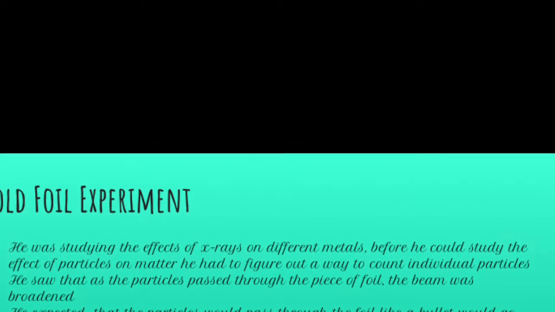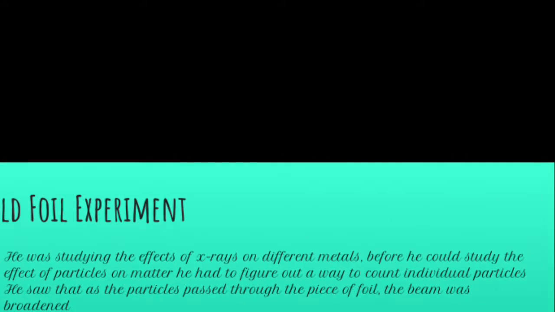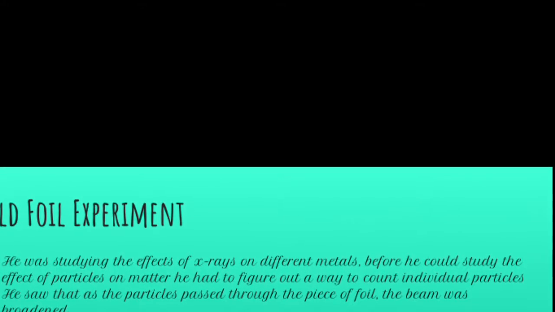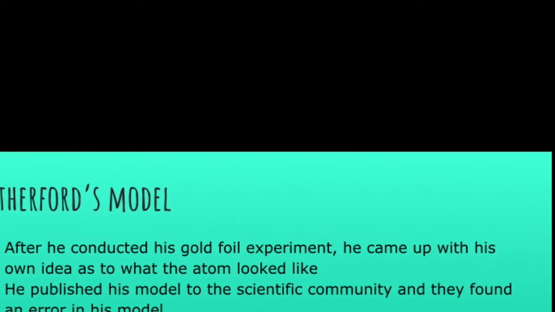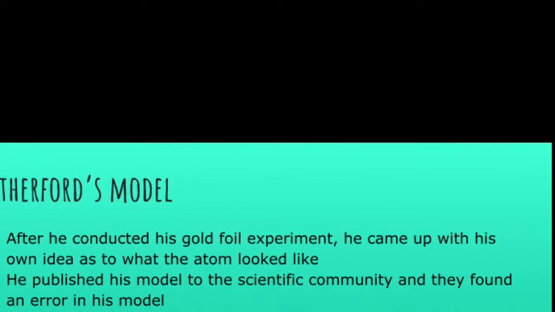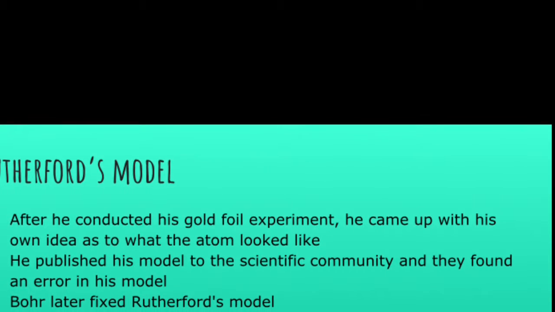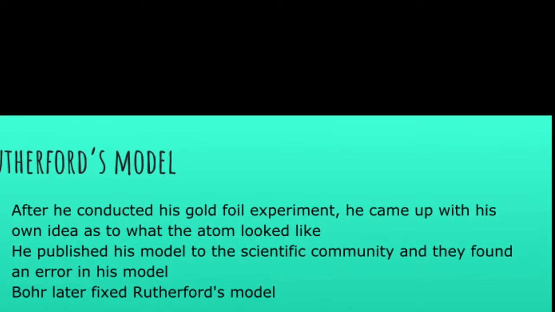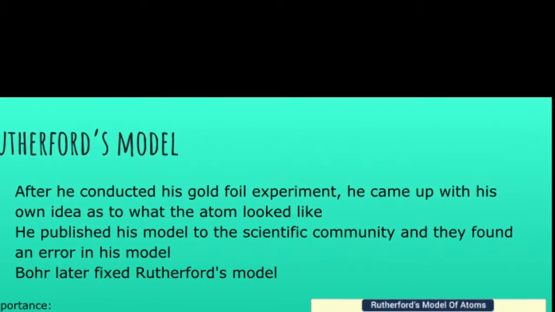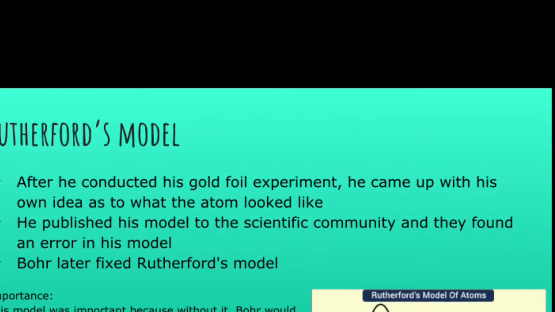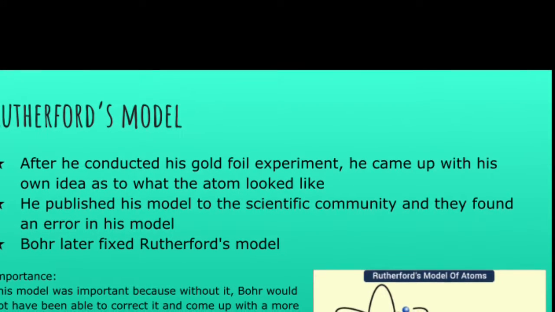The importance of this was that the gold foil experiment discovered a whole new part of the atom. It found that the atom had a center called the nucleus. He also had the Rutherford model. After he conducted his gold foil experiment, he came up with his own idea as to what the atom looked like. He published his model to the scientific community, and they found an error in his model. Bohr noticed that there was nothing keeping the electrons from orbiting into the nucleus, and Bohr later fixed Rutherford's model. The importance of this was that without it, Bohr would not have been able to correct it and come up with a more accurate representation of the atom.